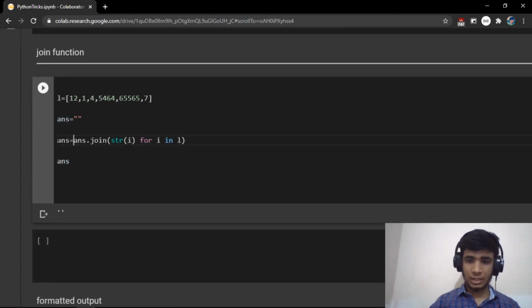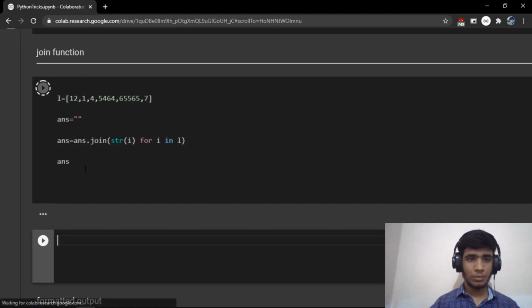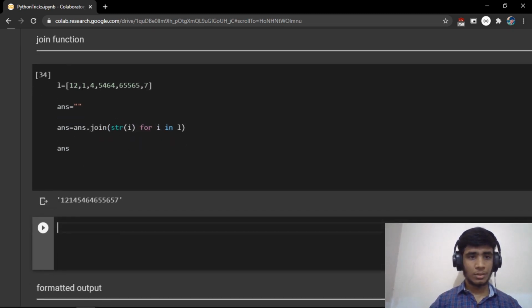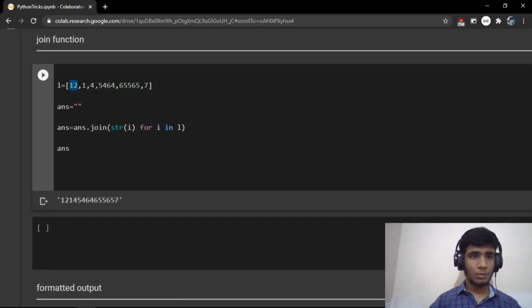Let me assign it. Answer is equal to answer dot join of. That's it. Now we got 1 2 1 4 5 4 6 4 5 4 6 5 etc. So by this way you can create strings from iterable objects. You can also try with common strings like a and e and i etc.